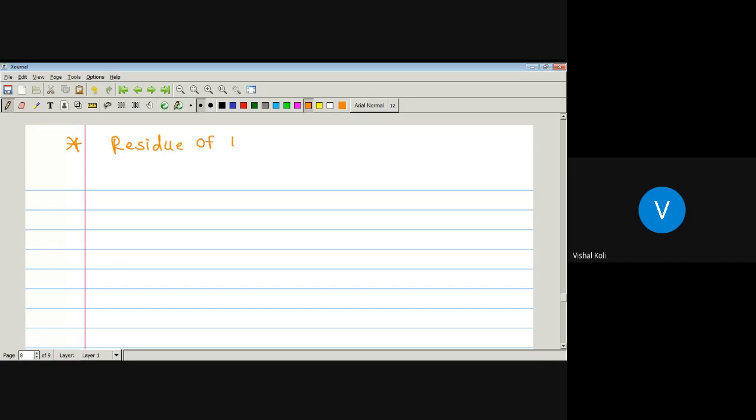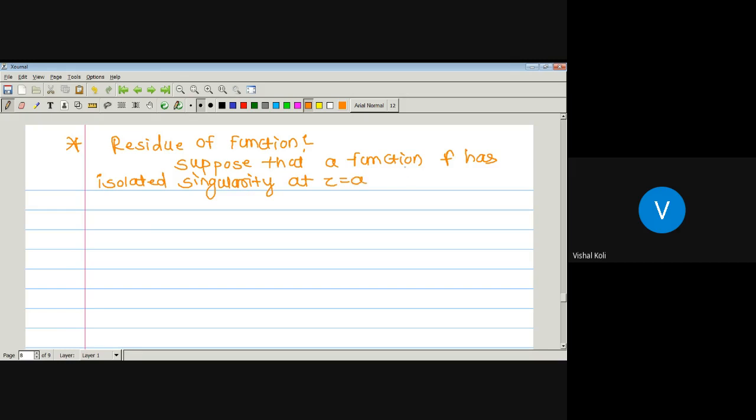Suppose that a function f has an isolated singularity at the point z equal to a, and there is some positive integer r such that the function f is analytic in the deleted neighborhood of a, that is, analytic on the region mod z minus a less than r.